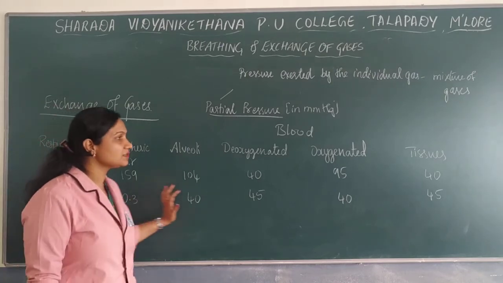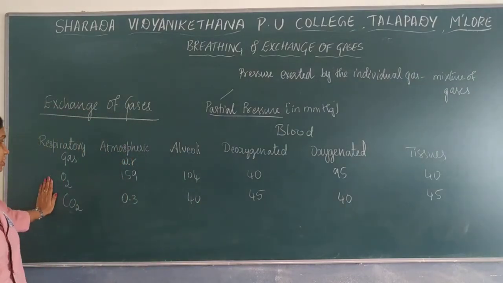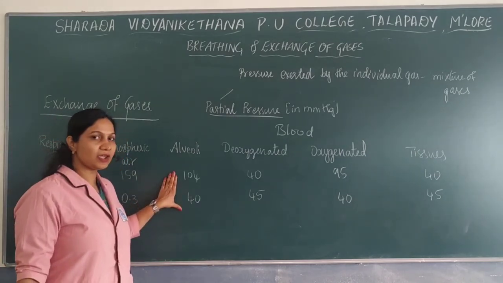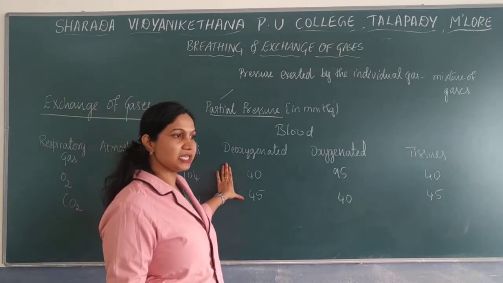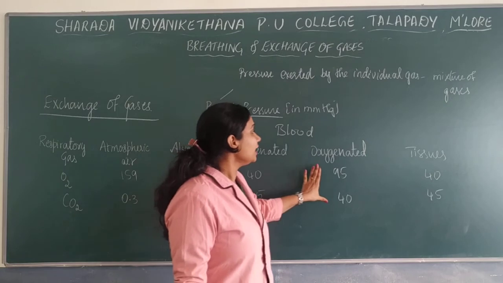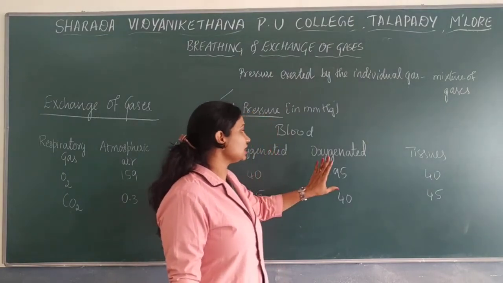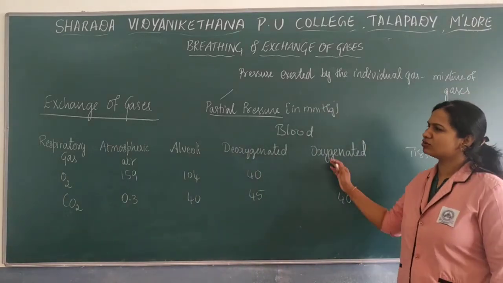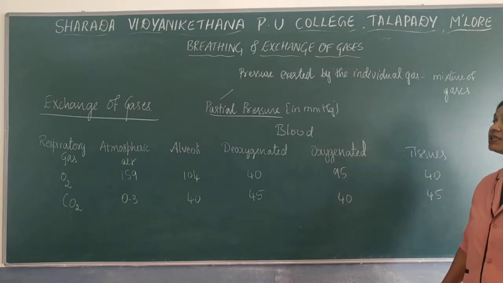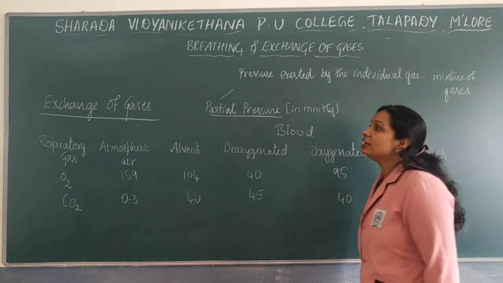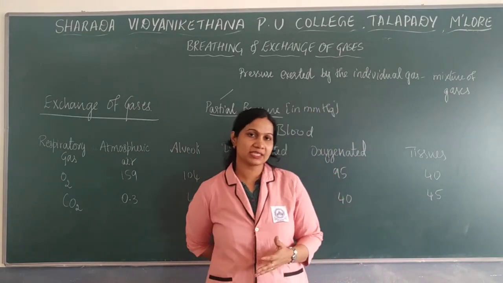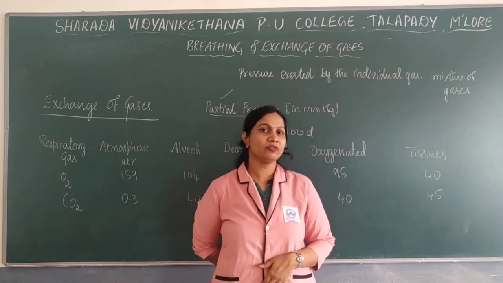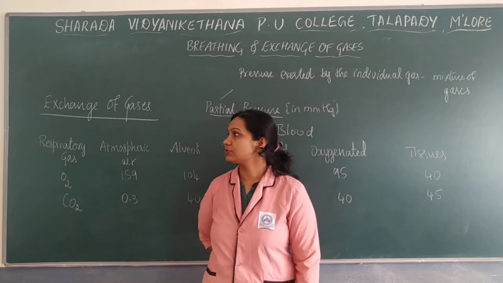So this is regarding the partial pressures of oxygen and carbon dioxide. In the atmosphere oxygen is high, in the alveoli oxygen is high, in the deoxygenated blood carbon dioxide is high, in the oxygenated blood oxygen is high, and in the body tissues carbon dioxide is high. In the next session we will discuss how the exchange of gases takes place between blood and tissues, as well as how the transport of gases takes place. So this is regarding the exchange of gases.